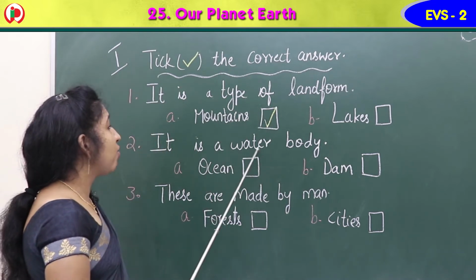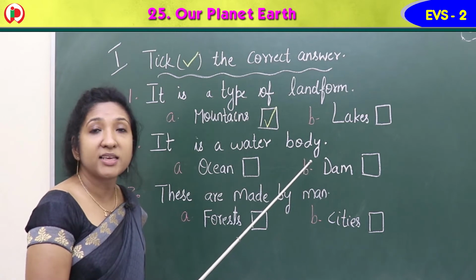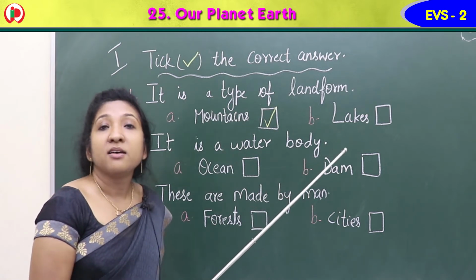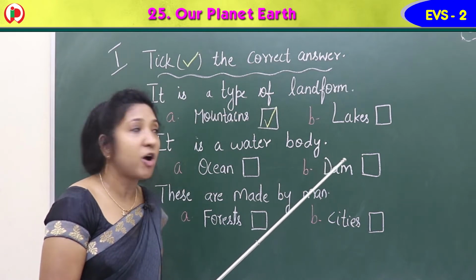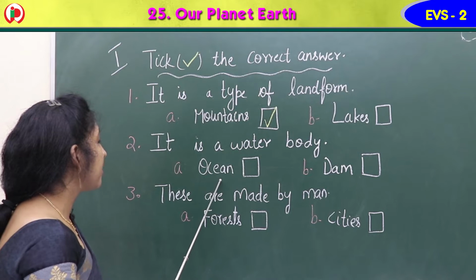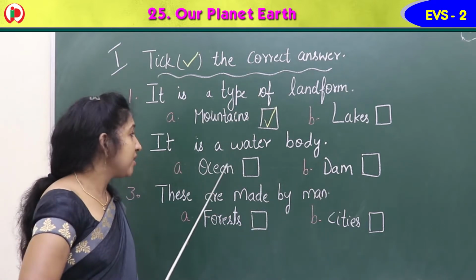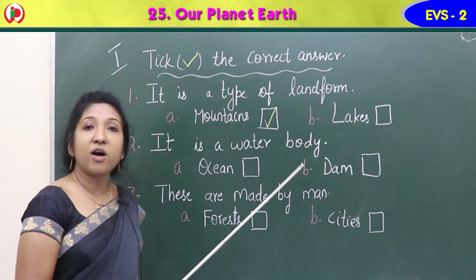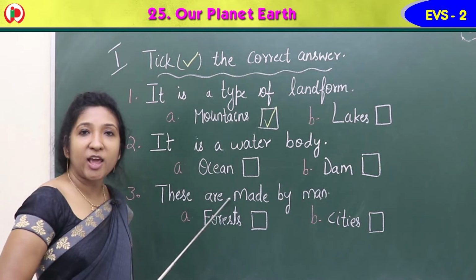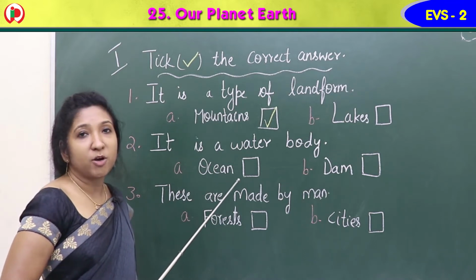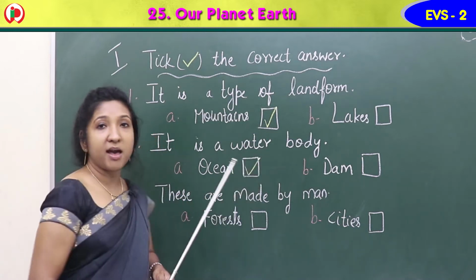Second, it is a water body. Yes, so we learned about different water bodies also, like rivers, lakes, seas, oceans. These are water bodies. So option A, ocean, O-C-E-A-N. Option B, dam, D-A-M. So among these 2 options, which is the water body, children? Yes, option A, ocean, is the water body. So option A is the right answer. Here, give a tick mark.